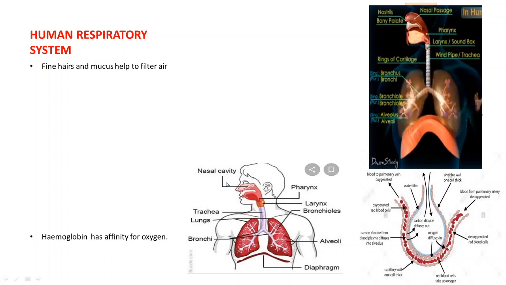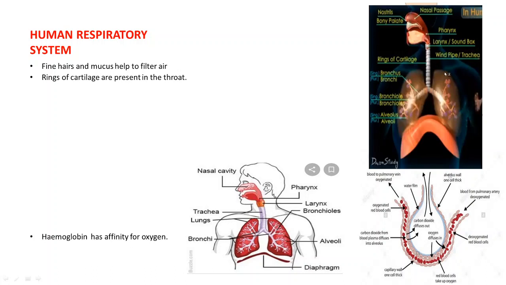The passage of the nostril is lined with fine hairs and mucus, which help to filter the air. From here, air passes to the lungs through the throat.